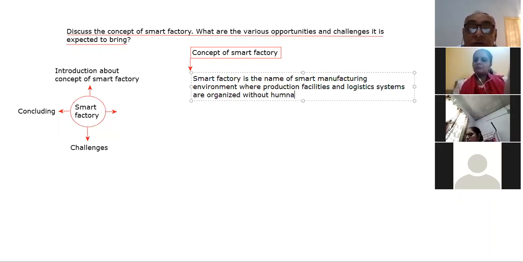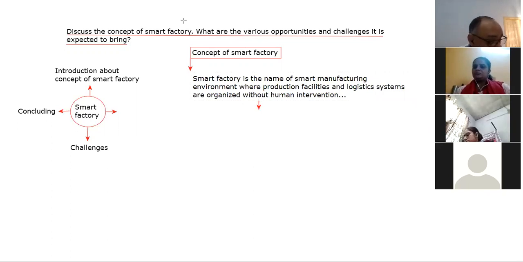They work automatically without human intervention. That is the concept of a smart factory.